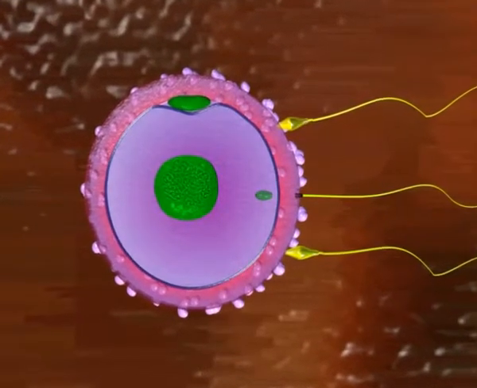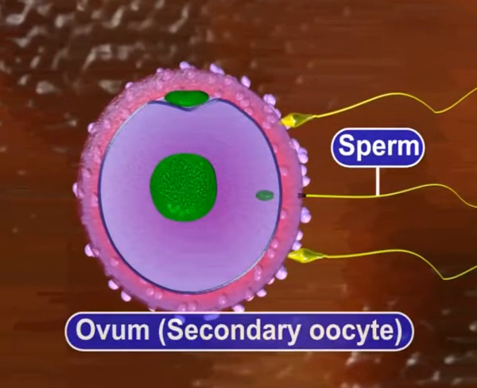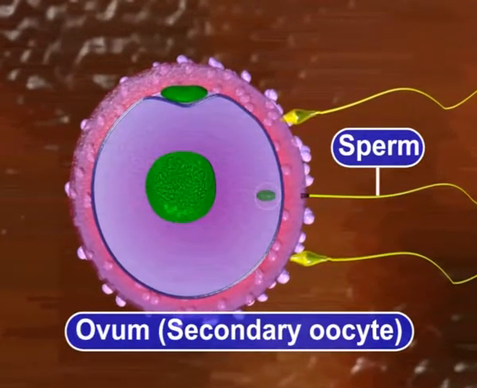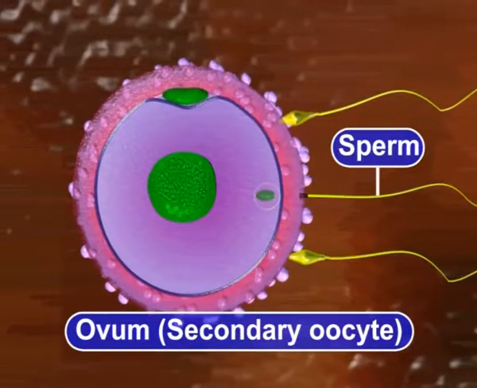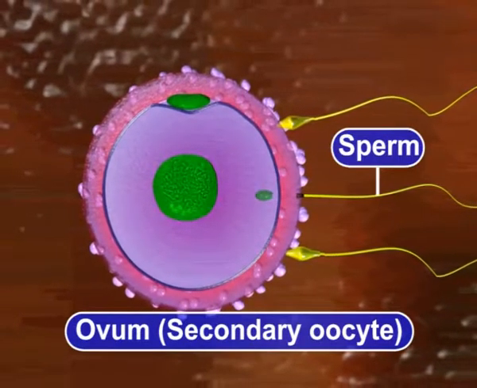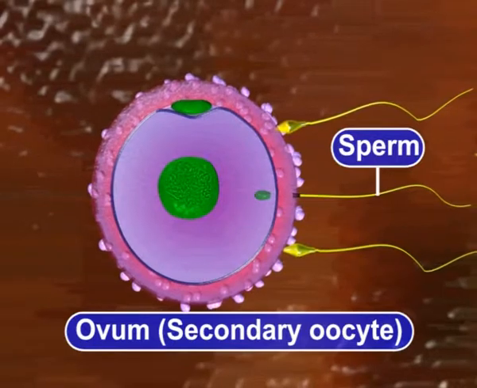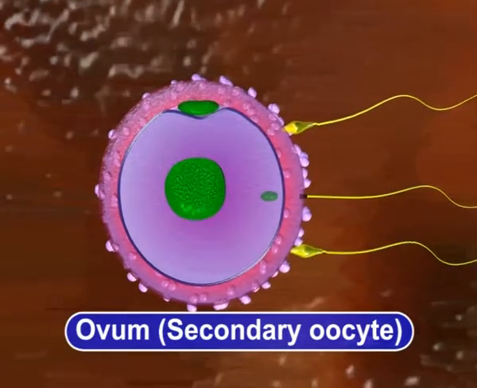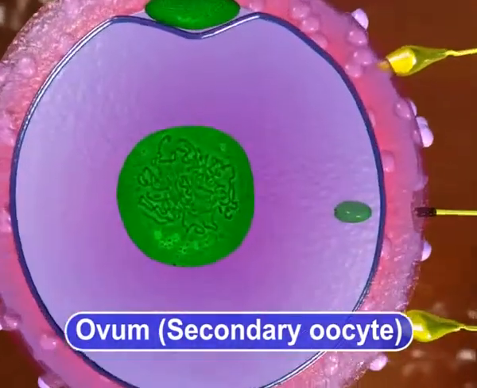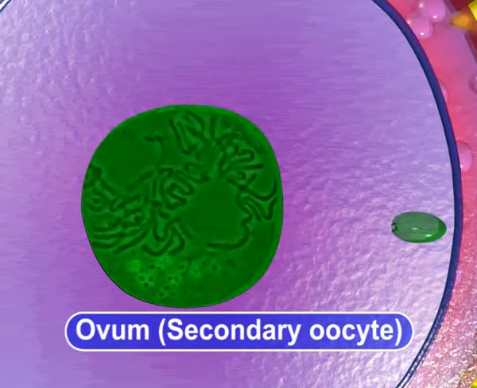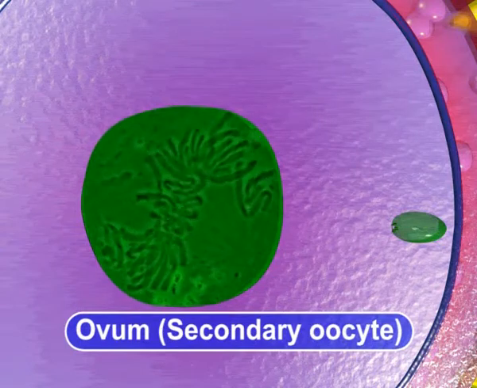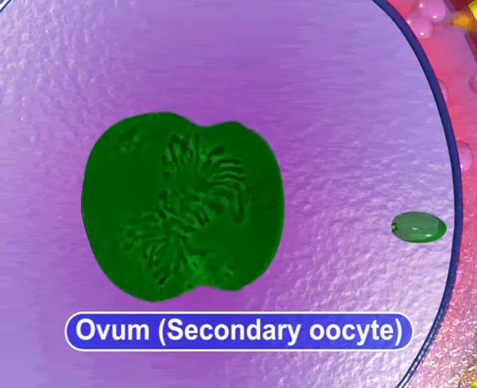During the fusion of a sperm with an ovum, the sperm head gets incorporated into the egg cytoplasm. The entry of the sperm stimulates the secondary oocyte to resume the suspended meiosis II. This produces a haploid mature ovum and a second polar body.